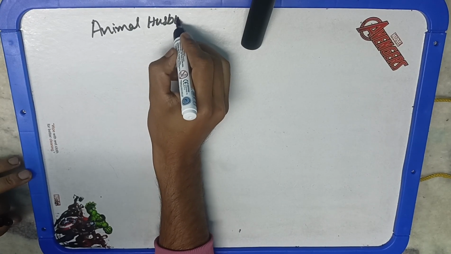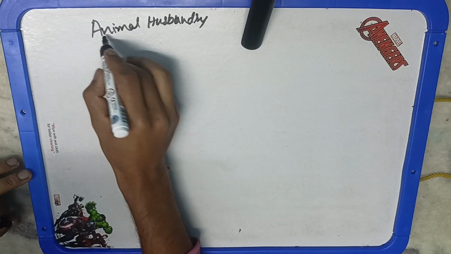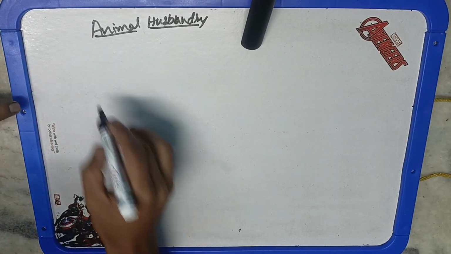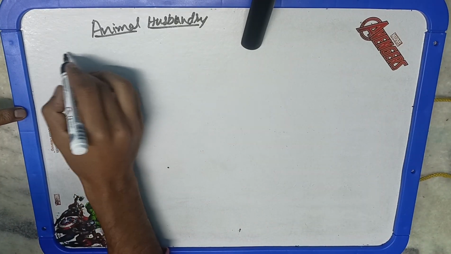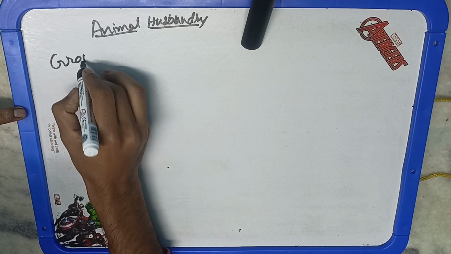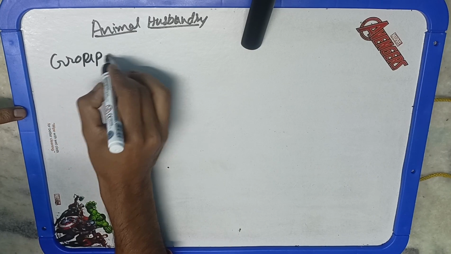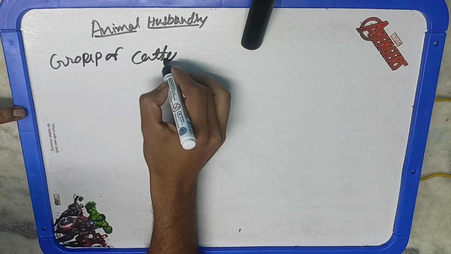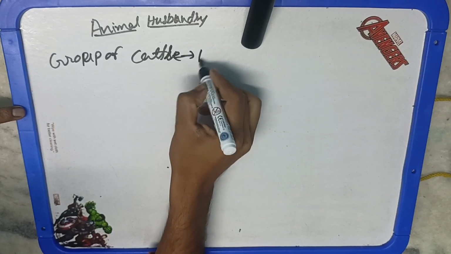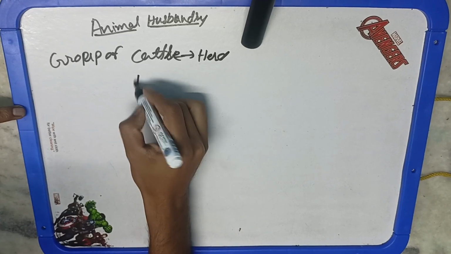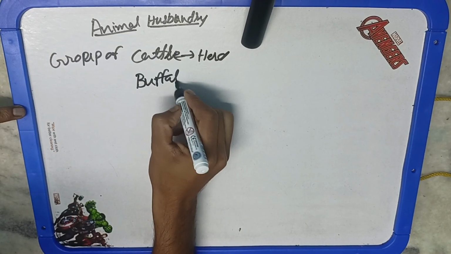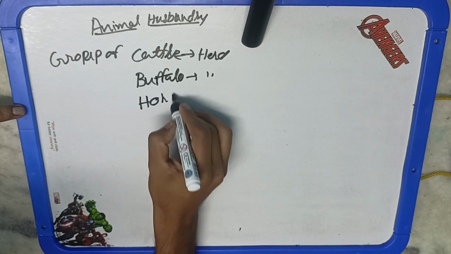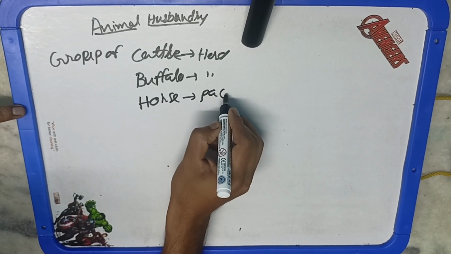There is a difference when we say the group of cattle, the group of cows: we generally give the term herd of cattle. Similarly, for buffalo we also use the term herd, but for a group of horses we use the term pack. For a group of sheep or goats we use the term flock. Similarly, there are various terms for similar things used for the various animals. So in this video we will study these words.